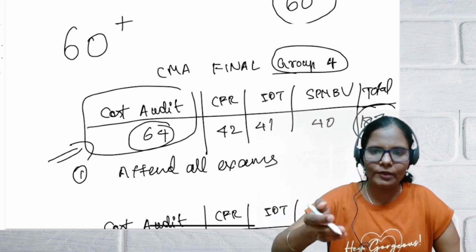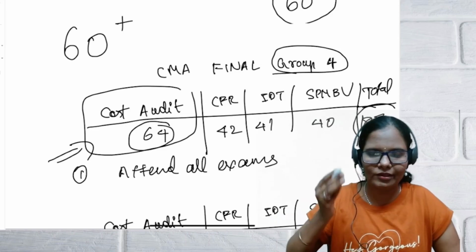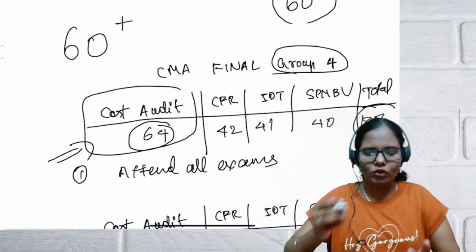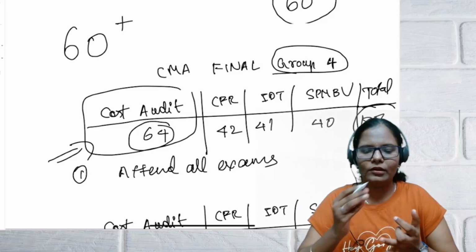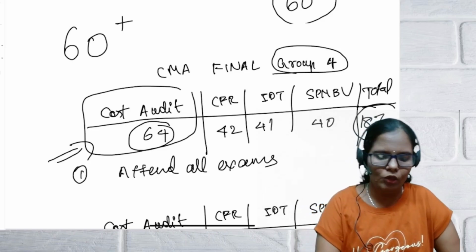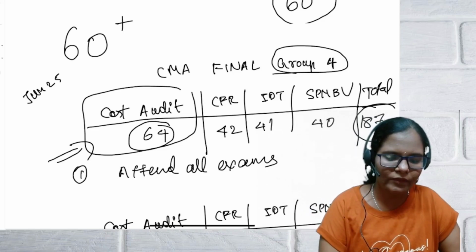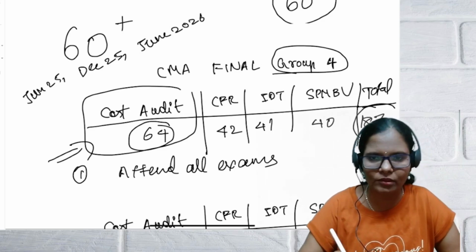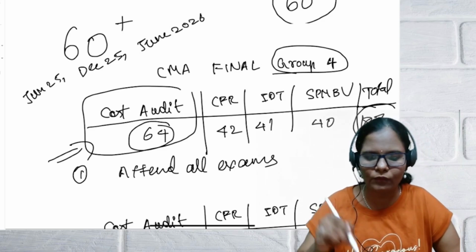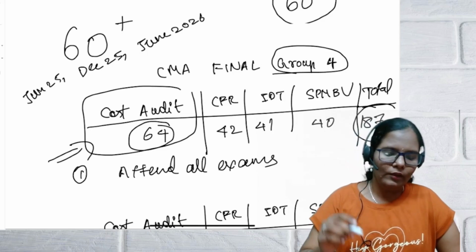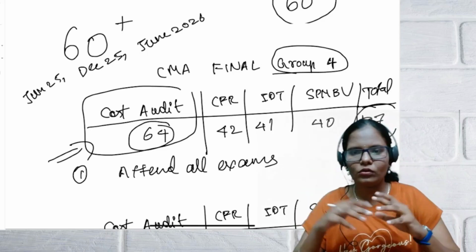Like if you appeared for December 2024 and got exemption, then this exemption will be applicable to June 2025, December 2025 and June 2026. You can claim this exemption. That means you need not appear for this examination for these 3 attempts. Okay, and 2 conditions you should satisfy, guys.